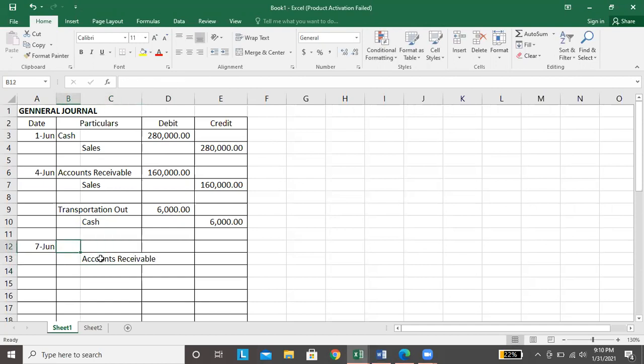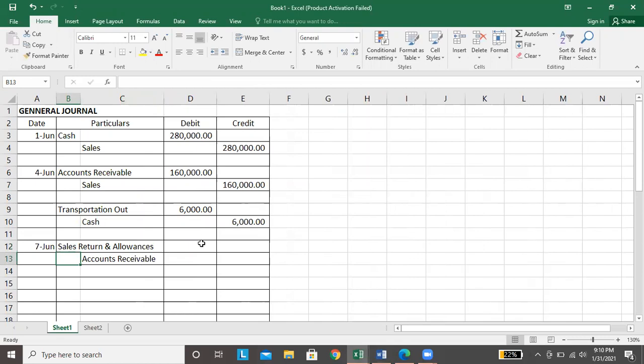Okay, ang debit niyan is sales return. Since nasa standpoint tayo ng seller, so sales return and allowances or SRA. Spell out na lang natin. Okay. That is debit sales return and allowances, 20,000. And credit accounts receivable, 20,000.